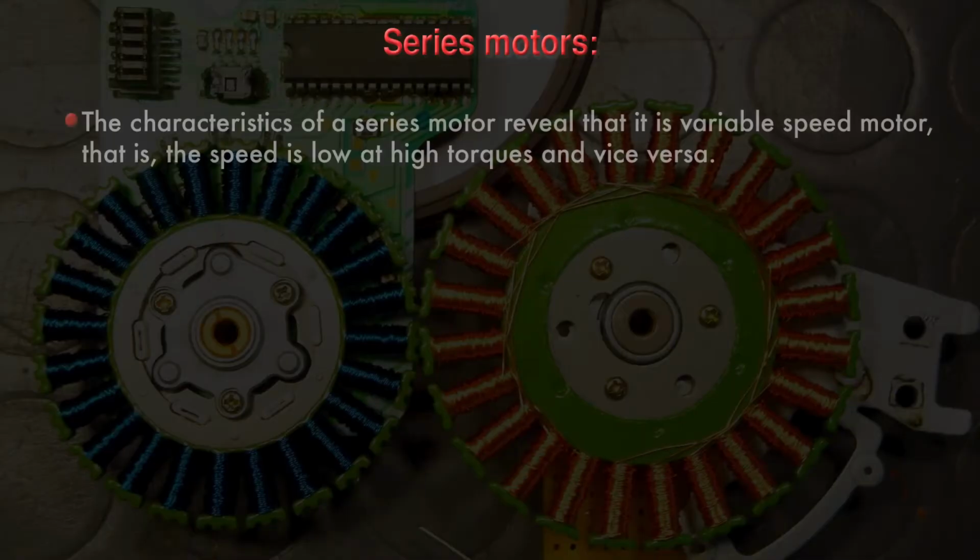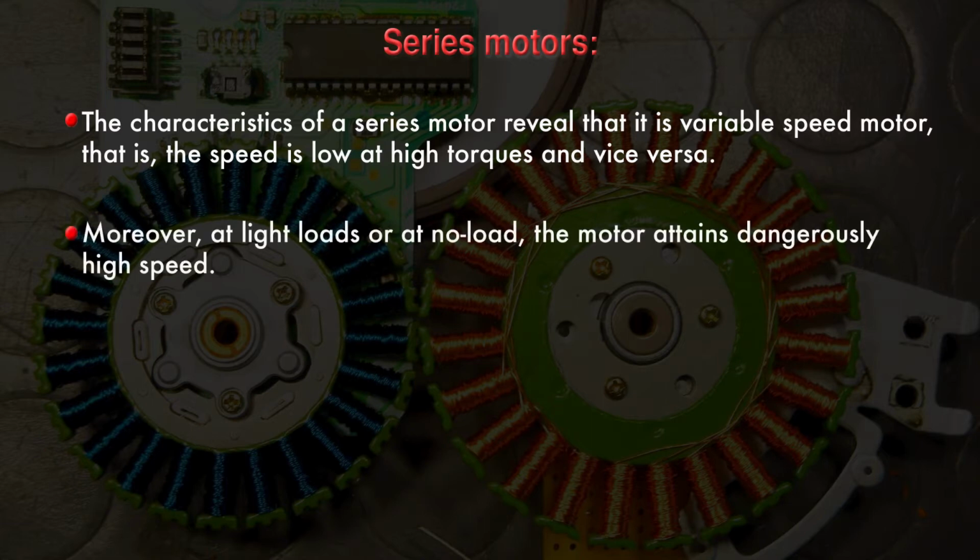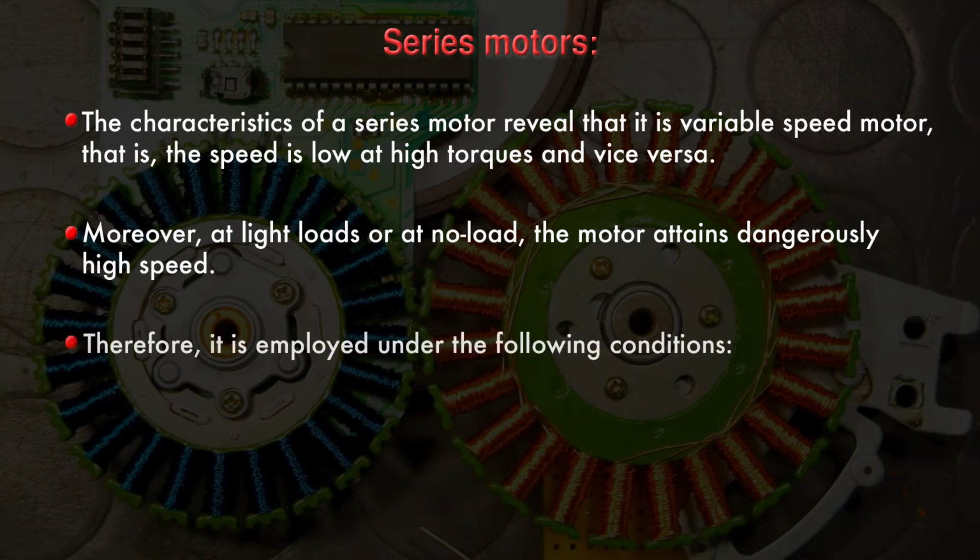Now we are going to discuss the series motor. The characteristic of series motor reveals that it is a variable speed motor, that is, the speed is low at high torque and vice versa. Moreover, at light loads or at no load, the motor attains dangerously high speed. Therefore, it is employed under the following conditions.